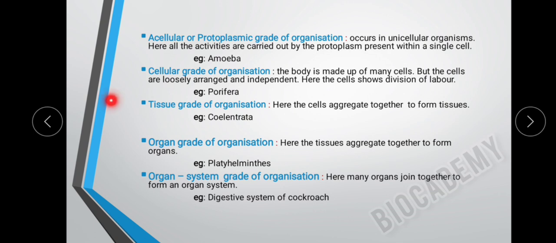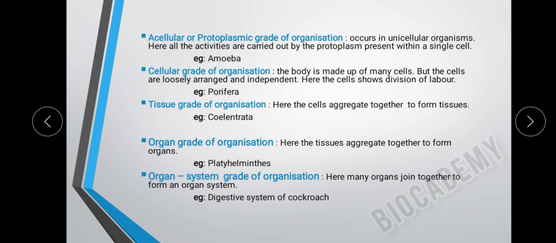Next, come to the tissue grade of organization. This is seen in coelenterates. Here, the cells aggregate to form tissues. Here the animals are multicellular. Multicellular means many cells. We can see coordination between these cells. They are coordinating with each other, which means a tissue is formed.